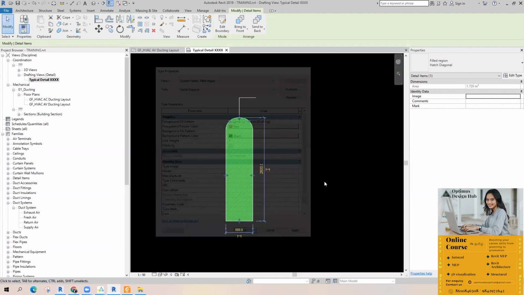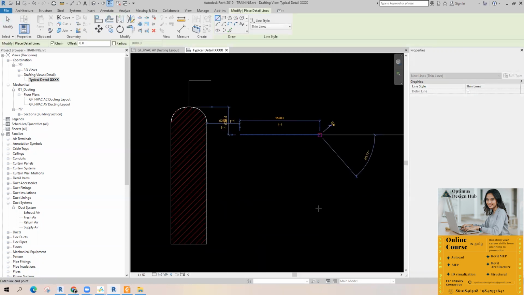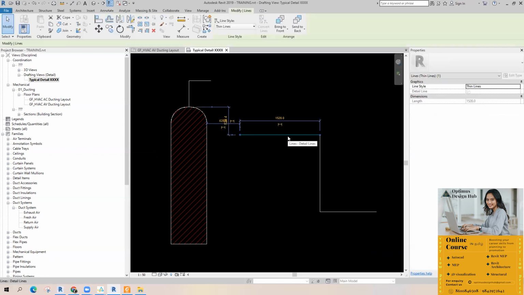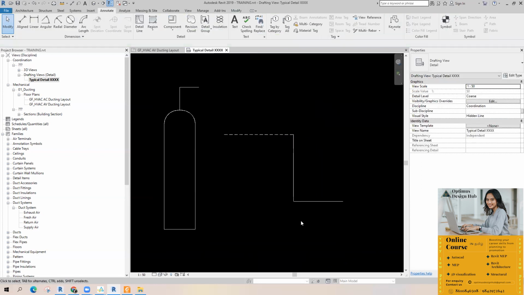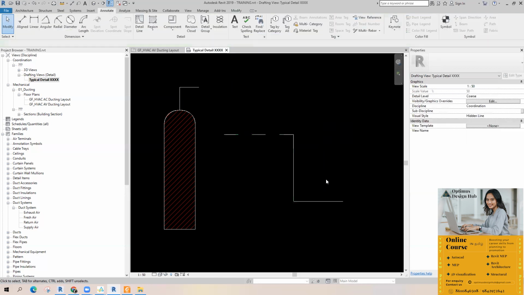Now I'm creating a detail line. If you want to change the line type of this detail line, just select the line. There's an option called Line Style here. Drop it down and you can see the different line types. Default line types are like Center Line, Demolished, Hidden Line, Overhead. If you want MEP Hidden, you can use this one. If you want to use the center line, use the center line.